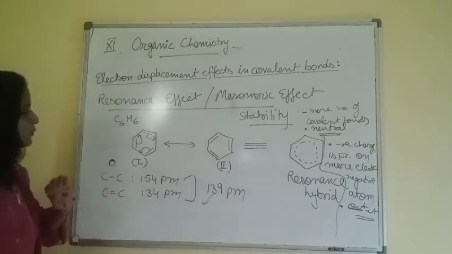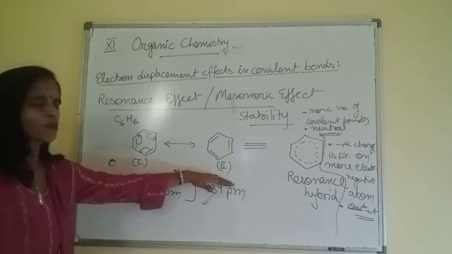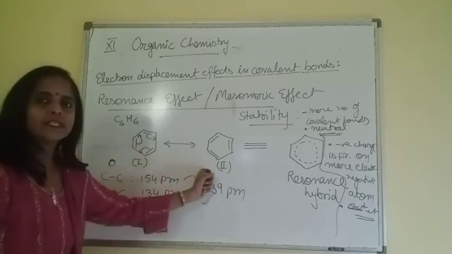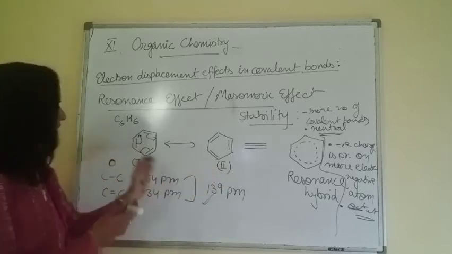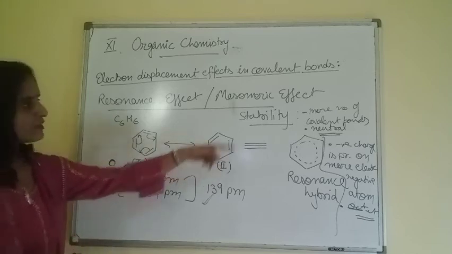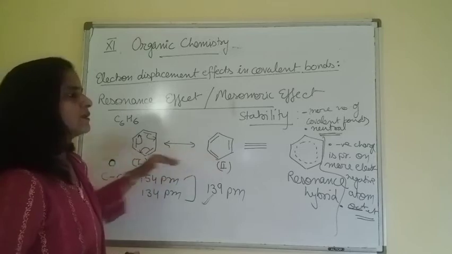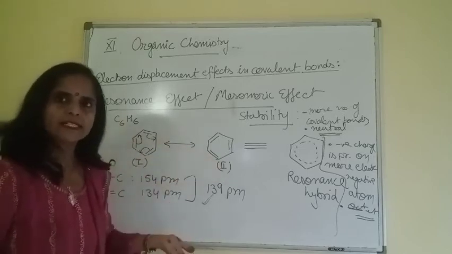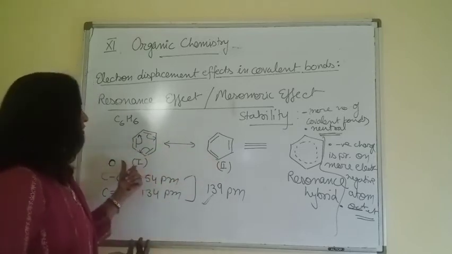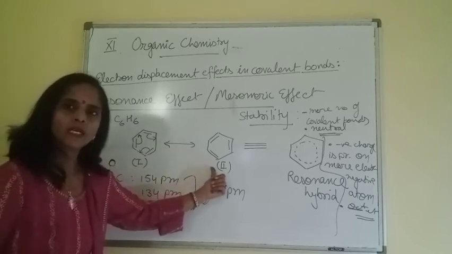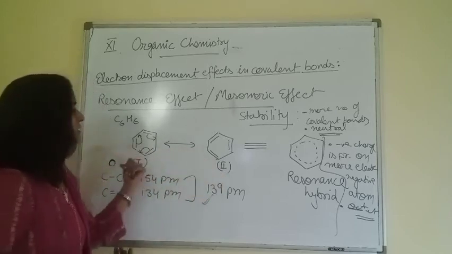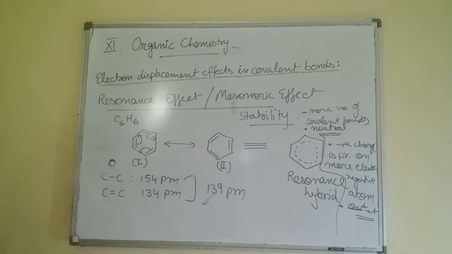Now if we ask, benzene has two resonating structures, out of these two, which is more stable? There is no difference in both the structures if we apply all these parameters. Number of covalent bonds are the same. Both are neutral structures, no charges are there. It means both structures have equal stability because they are absolutely the same.